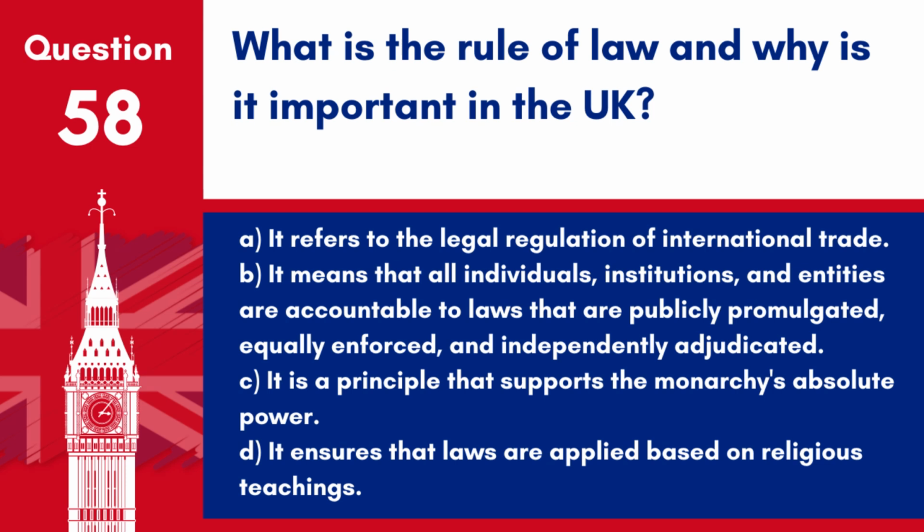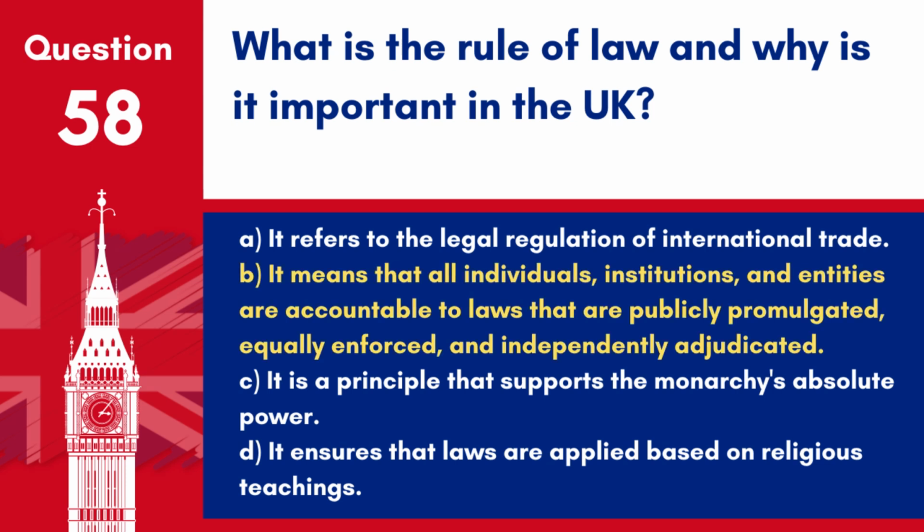A. It refers to the legal regulation of international trade. B. It means that all individuals, institutions, and entities are accountable to laws that are publicly promulgated, equally enforced, and independently adjudicated. C. It is a principle that supports the monarchy's absolute power. D. It ensures that laws are applied based on religious teachings.